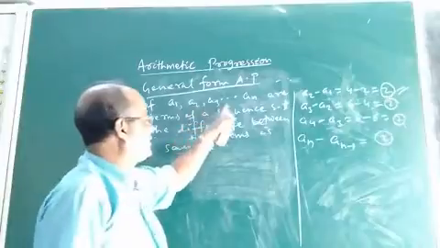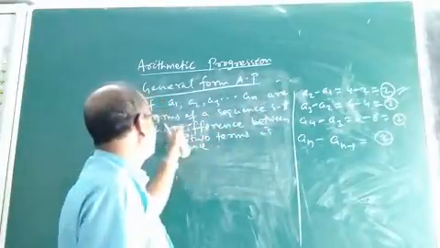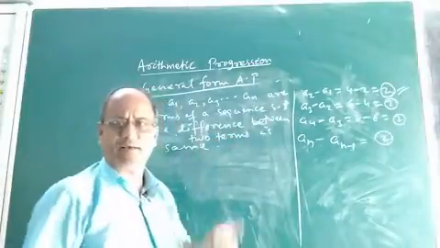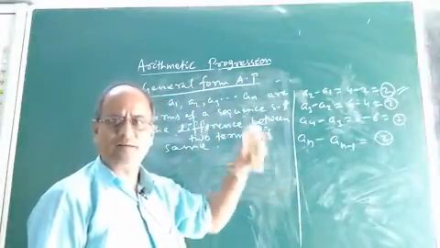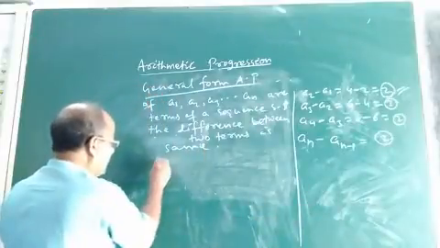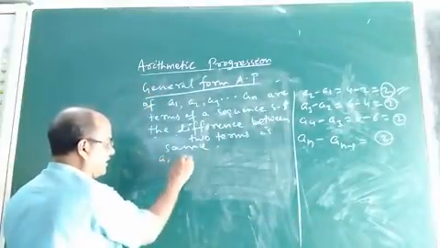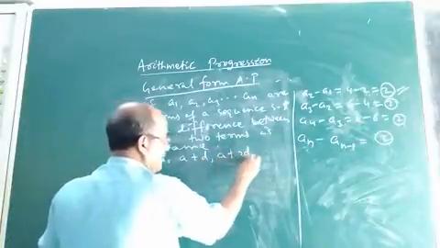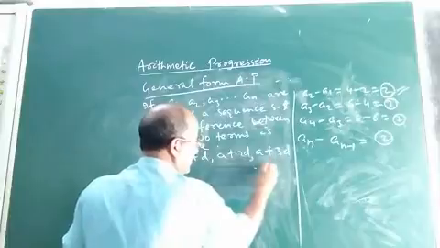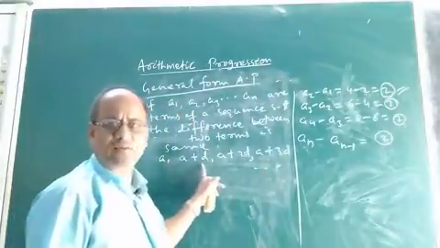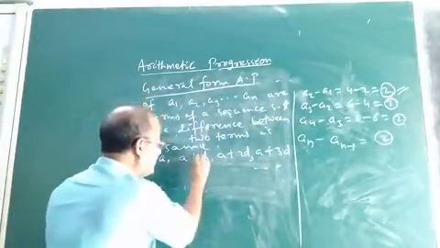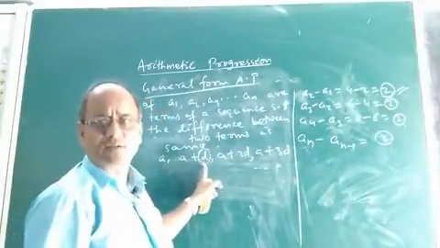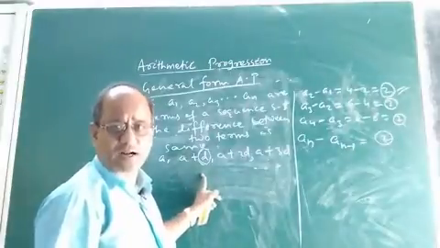If A1, A2, A3 up to An are terms of a sequence such that the difference between two terms is always the same, then we call such a sequence an arithmetic progression. The general form is taken as A, A plus D, A plus 2D, A plus 3D, and so on. So what is D? D is that fixed number or fixed constant.